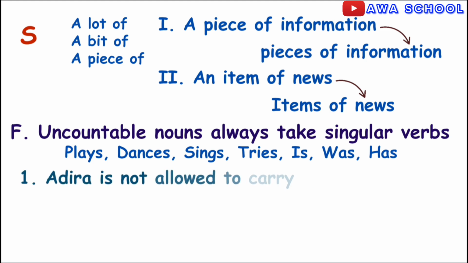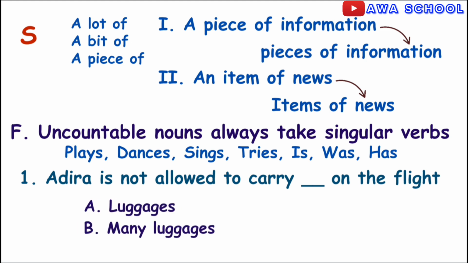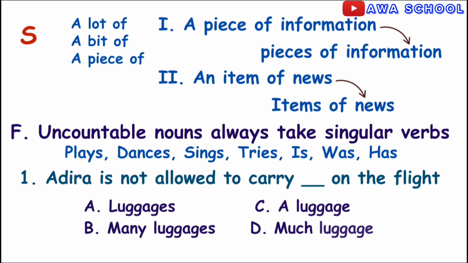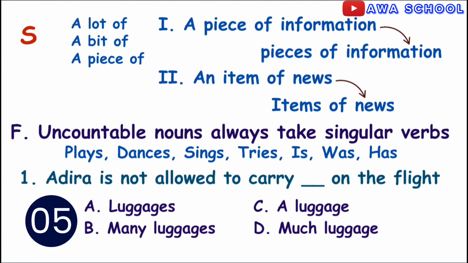Adira is not allowed to carry dash on the flight. A. Luggages. B. Many luggages. C. A luggage. D. Much luggage. What is your answer? D is the answer here.